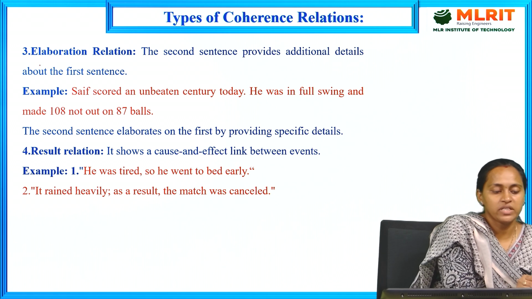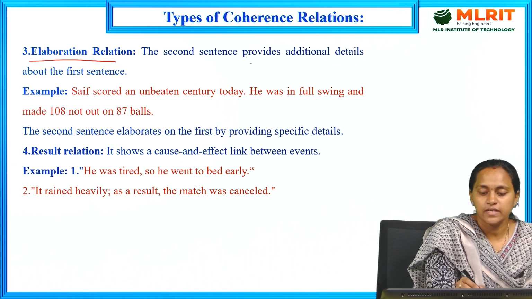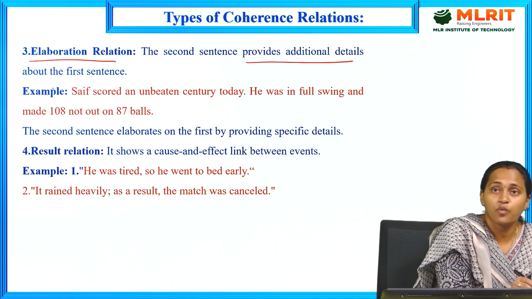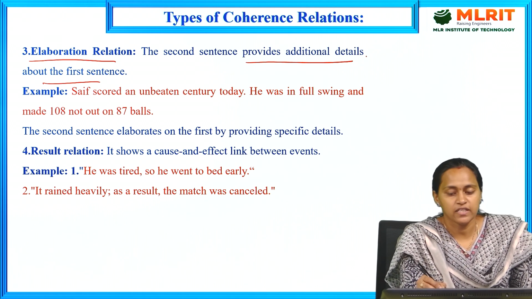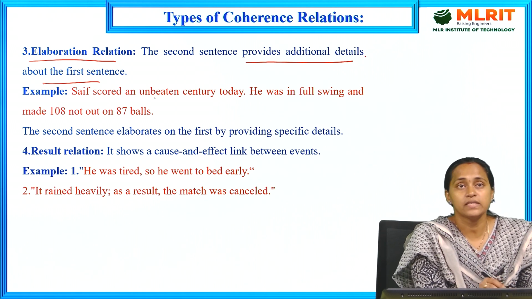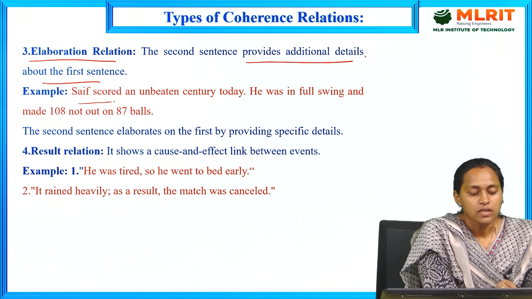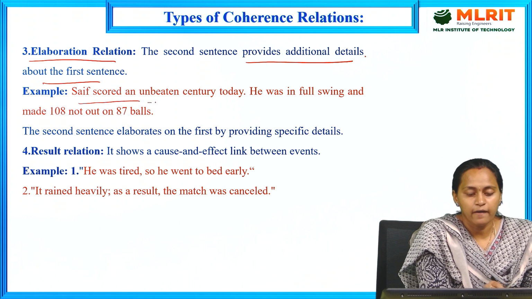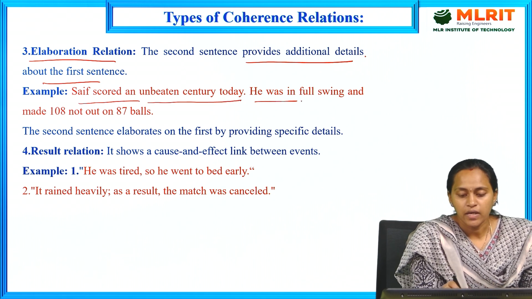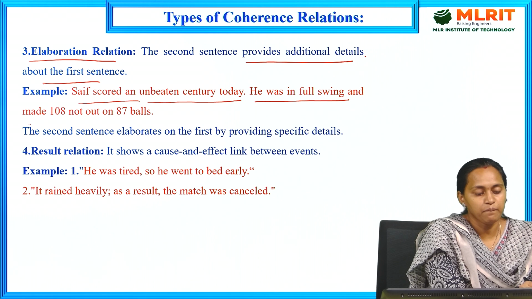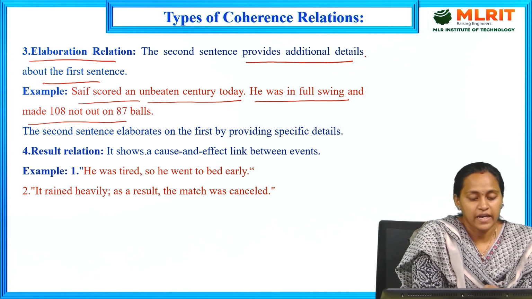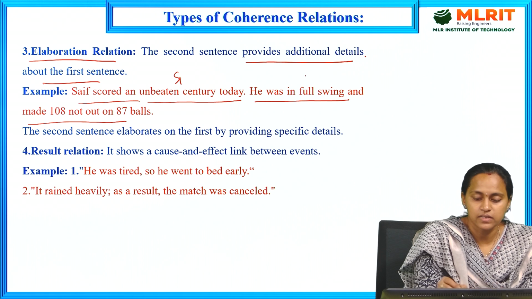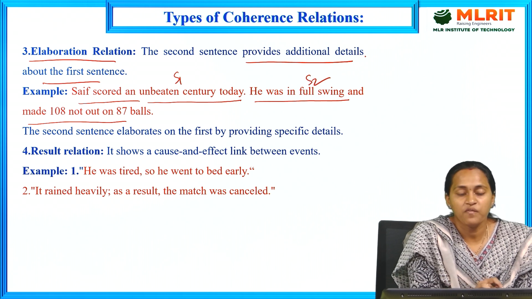Next, the elaboration relation. The second sentence provides additional details about the first sentence. See the example. Saif scored an unbeaten century today. He was in full swing and made 108 not out on 87 balls. This is the first sentence, this is the second sentence. The second sentence elaborates the first sentence.